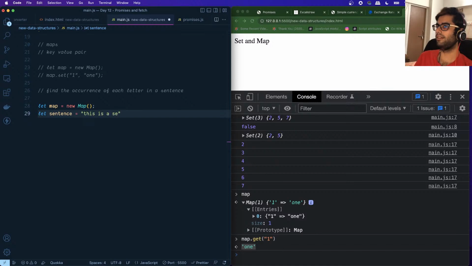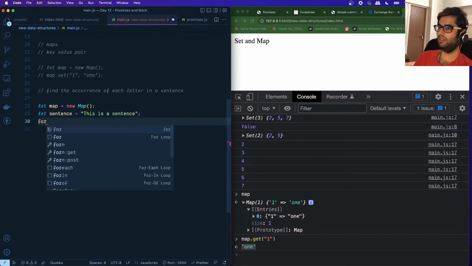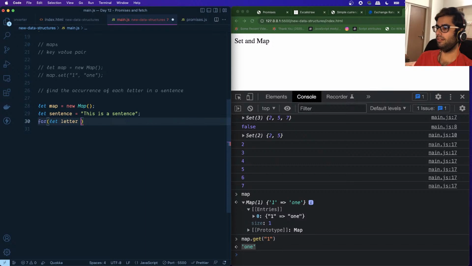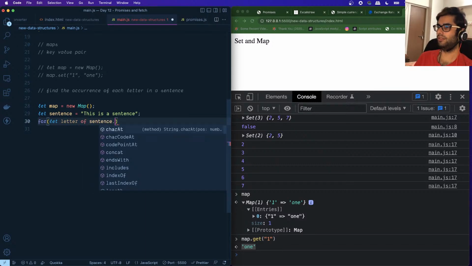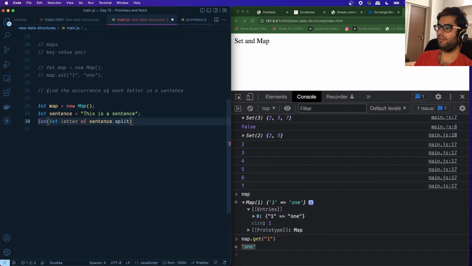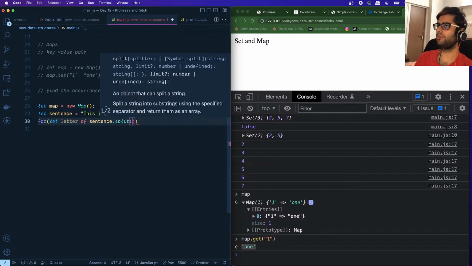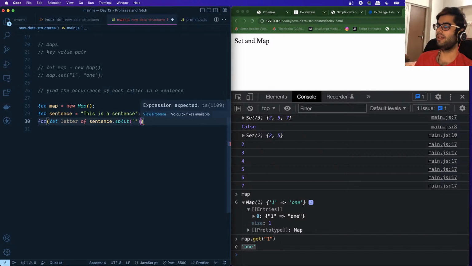This is a sentence. Let me make this capital. Okay, and we want to find how many times each letter occurs within this sentence, right? So we will say for let letter of sentence, we want to make use of the split function. We want to split this sentence using nothing, right? So we'll get individual characters, and we want to loop through all of the individual characters.